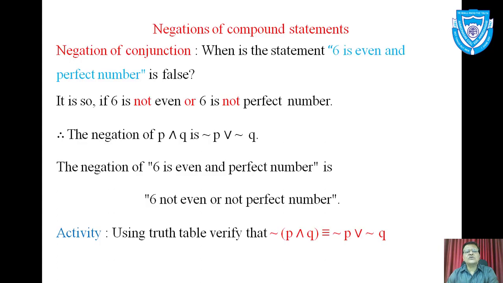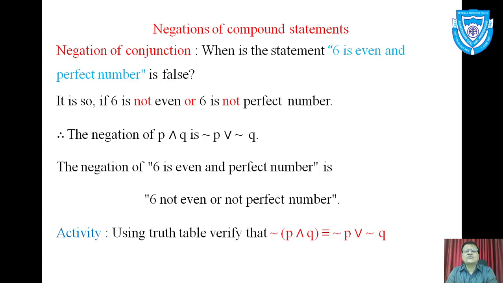I will move to the next concept, that is negations of compound statements. We are familiar with negation of a statement. Let us see what this slide says. Negation of conjunction. Conjunction means a compound statement in which the connective and is used. Here is one example. 6 is even and perfect number.